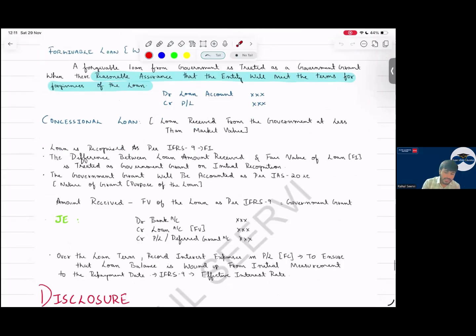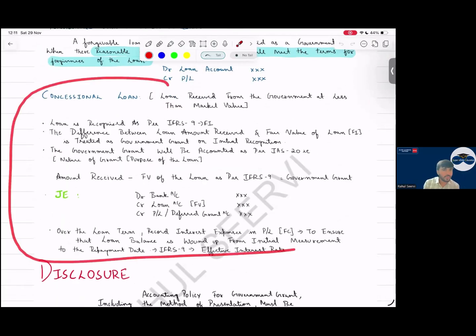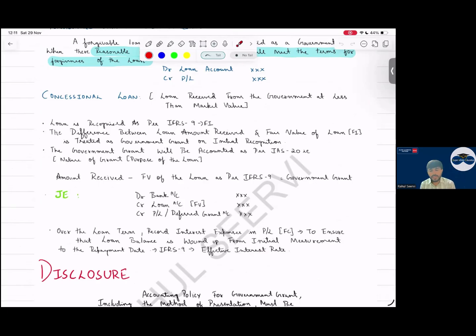Yes, sir. Then if the government has given a loan at a lower rate, say the market rate is 9% but the government has given you a loan at 6%, that 3% is a government grant. You recognize debit cash, credit loan, and the difference of the 3% is recognized as deferred grant, and this is recorded into P&L over the period. So this we follow IFRS 9 accounting.